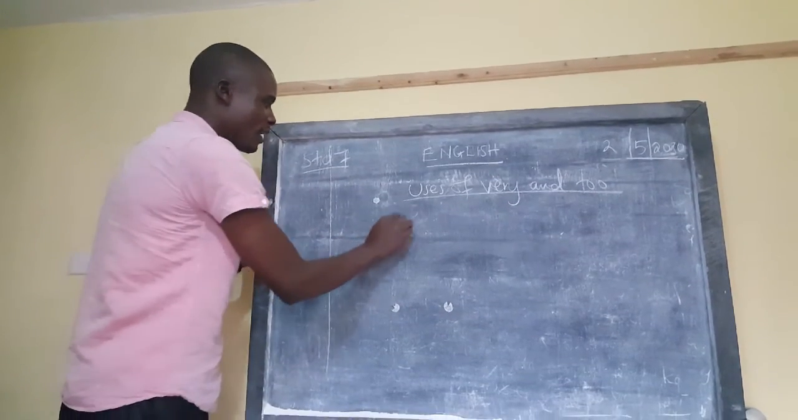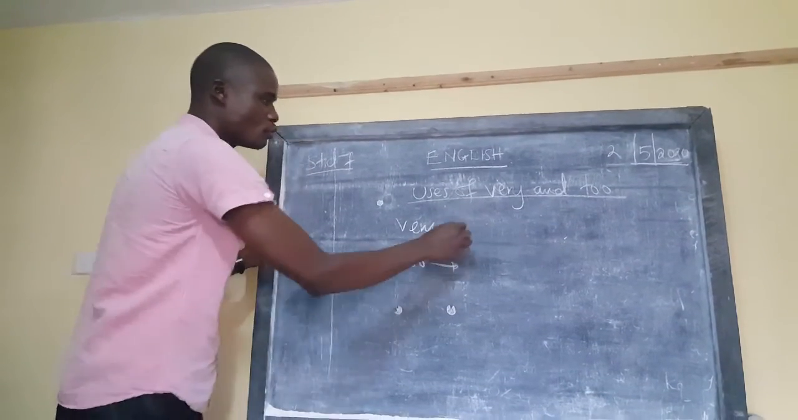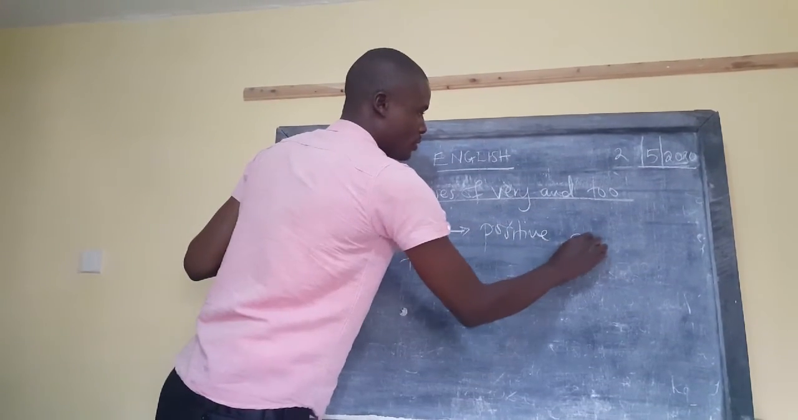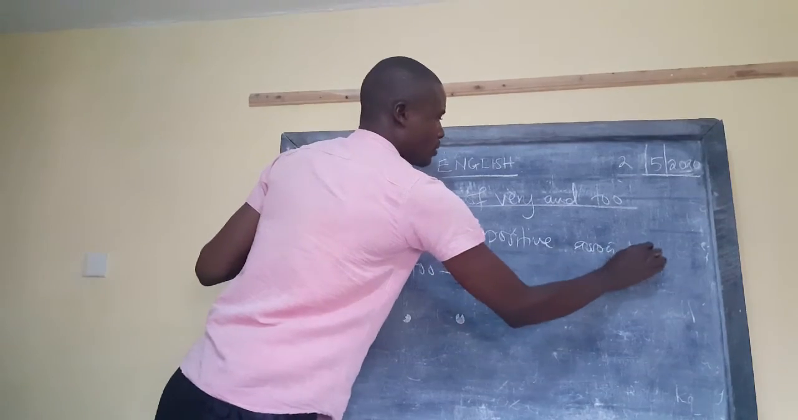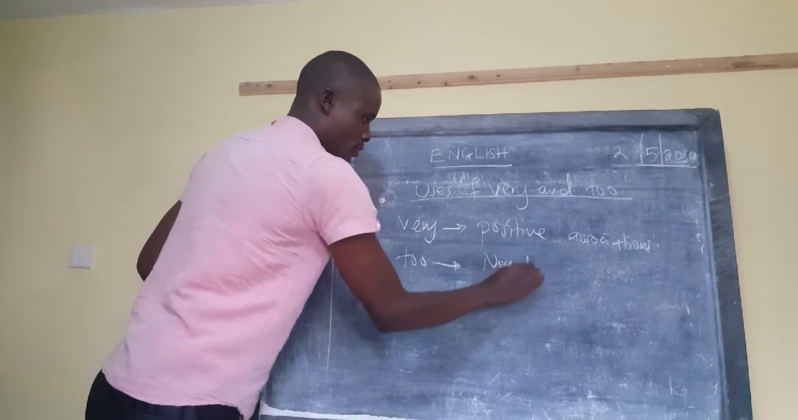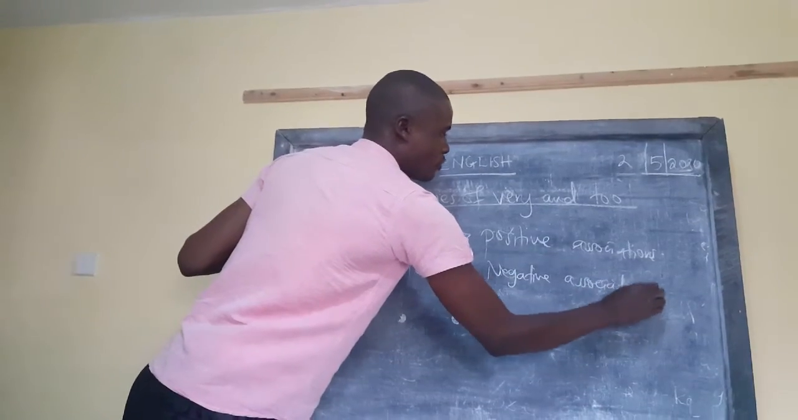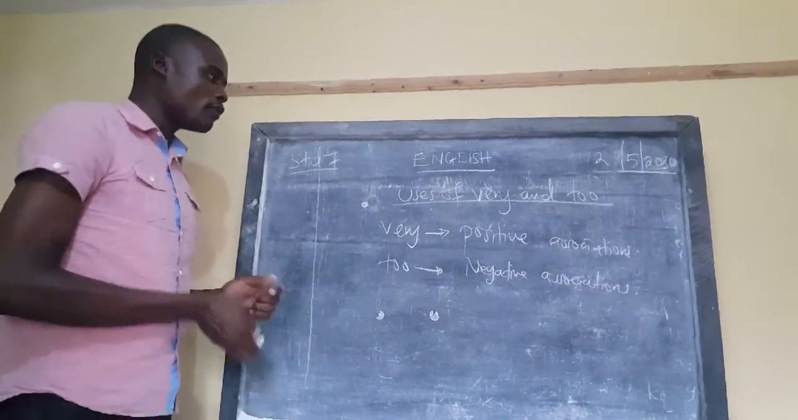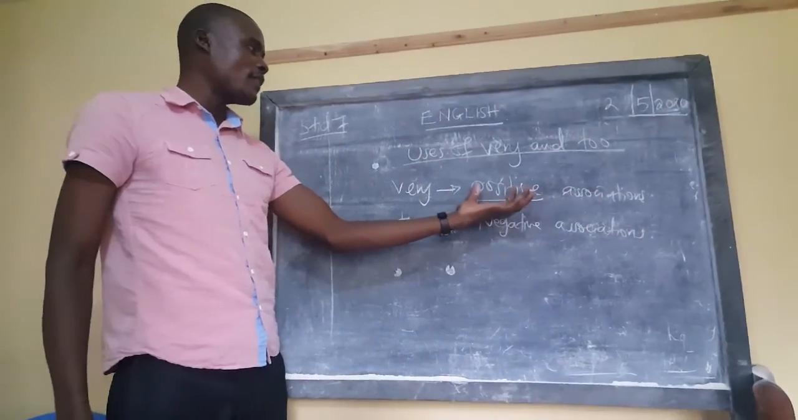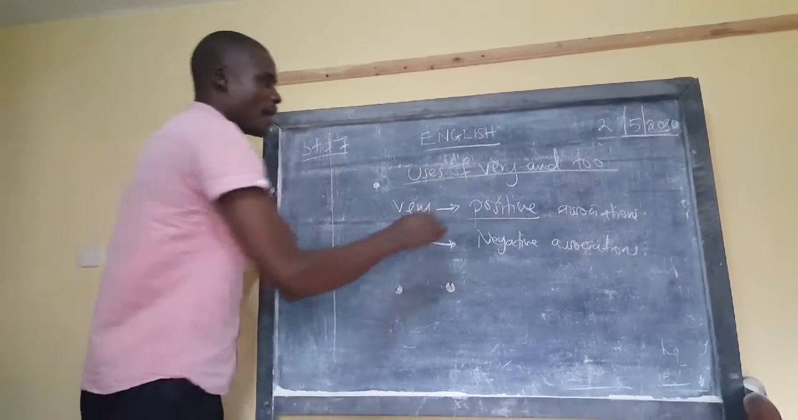So just to begin with, very and then too. Very is used to show positive associations, and then too is used to show negative associations. For example, I'm going to give very fast. We know the meaning of the word positive there. Talk of positive meaning that is something that gives us a positive result.